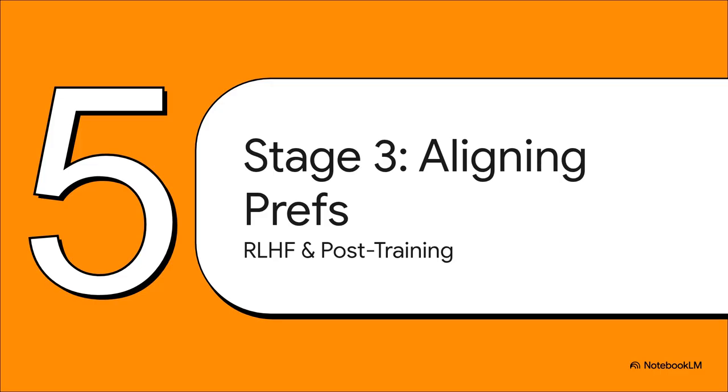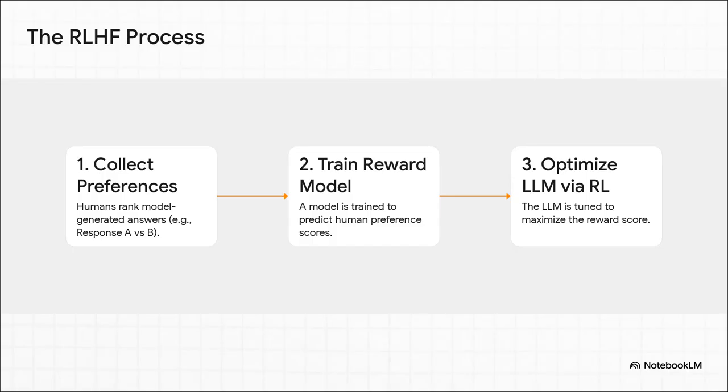This brings us to the final and most complex stage of optimization, aligning the model with what we humans actually prefer. This is where you hear about RLHF, or reinforcement learning from human feedback. It's a whole little dance. First, humans rank different model answers, just saying, I like A better than B. Then, we use that data to train a totally separate AI called a reward model to basically act as an automated judge of human taste. And finally, we use that judge to fine-tune our LLM. The new goal? Generate answers that will get the highest possible score from that judge.